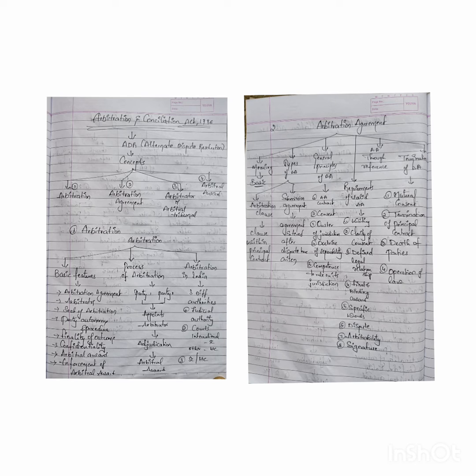Next, dispute. For the arbitration agreement to be valid, there should be a present or future dispute. Next, arbitrability. There are some cases which are not arbitrable because the court still considers some cases within its border, as there are some sensitive cases which cannot be given outside of the court. So the dispute referred to the arbitrator shall first of all be arbitrable. Then it can be considered as an arbitration agreement.